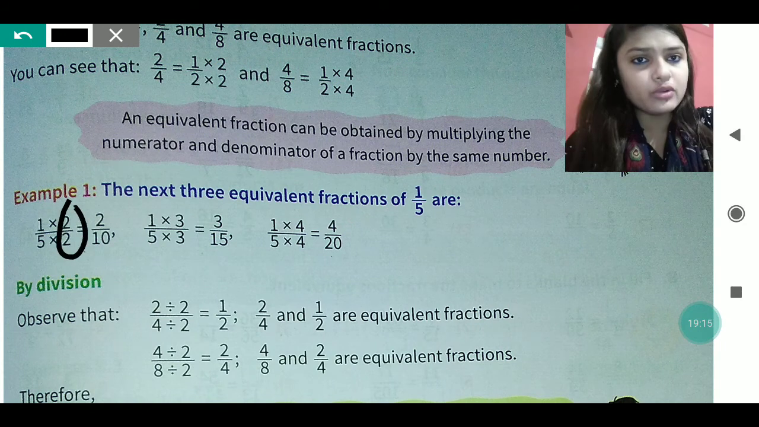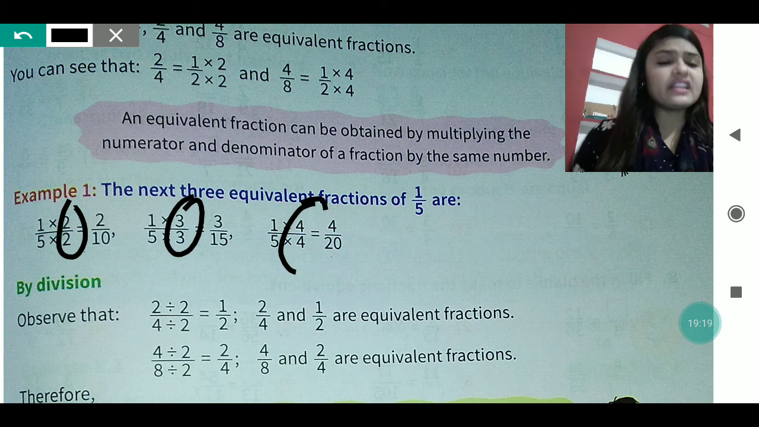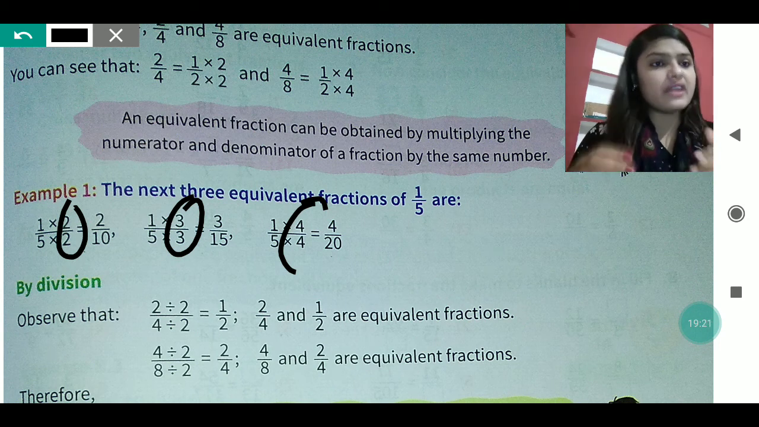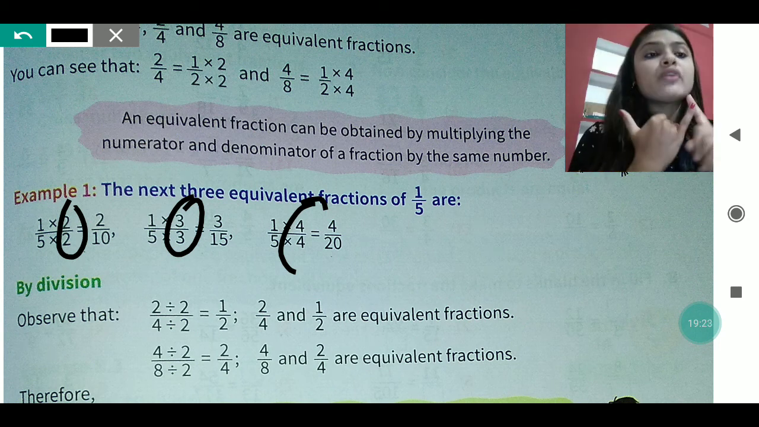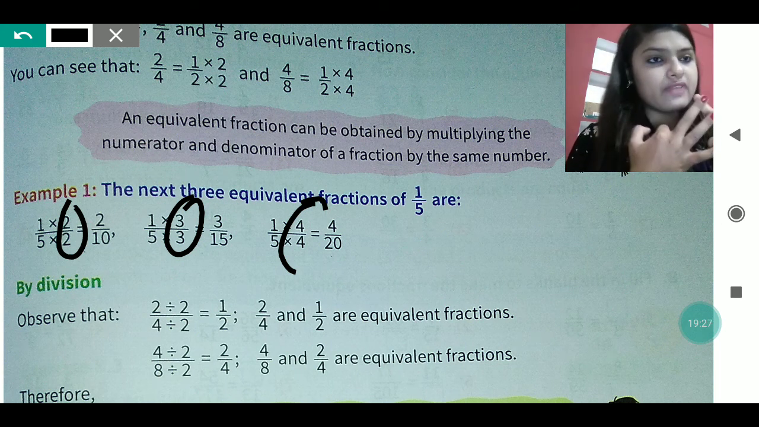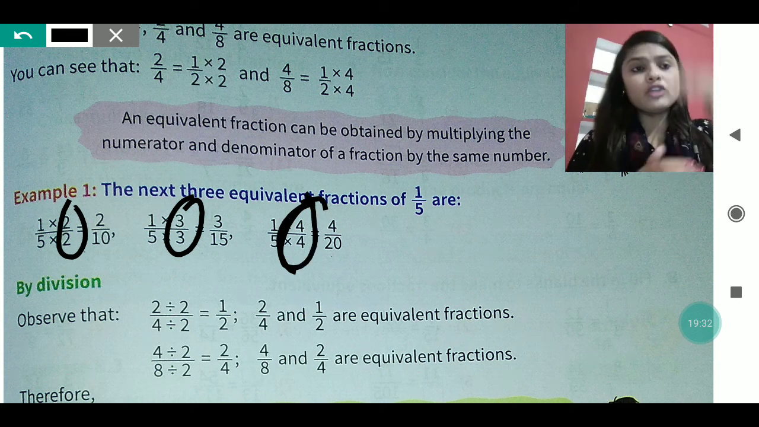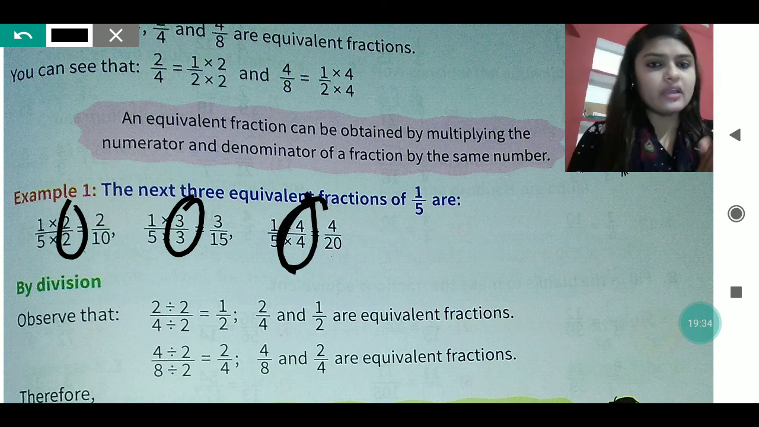First you will multiply by 2, then by 3, then by 4, because the first 3 it is written, the next 3. Okay, after 1 by 5, the next 3. So we will start from 2. You multiply it by 2, then you multiply it by 3, and then you multiply it by 4. Every time you will get a different answer. Okay, but you are multiplying both by the same number. So all are equivalent fractions.